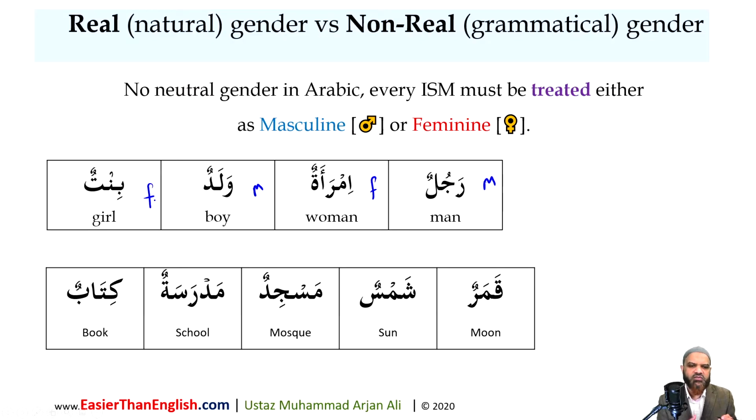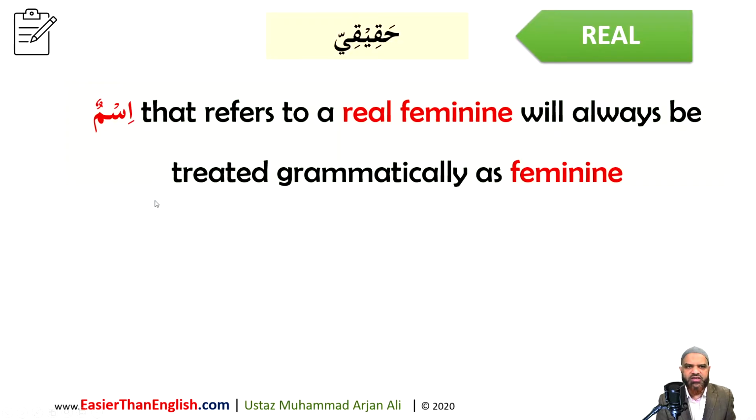But the words like qamarun, moon, shamsun, sun, masjidun, mosque, madrasatun, school, kitabun, book, how do we treat those? Do we treat them as masculine or feminine, since we don't have that choice of the neutral gender? How do we deal with them in the Arabic language? The first and the most important rule is the rule of haqiqi.